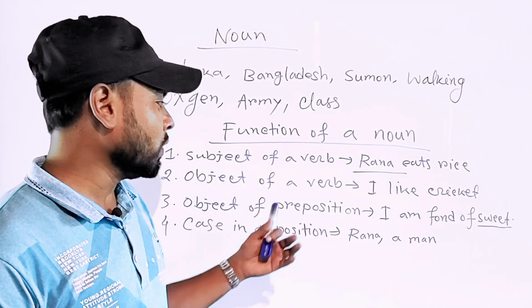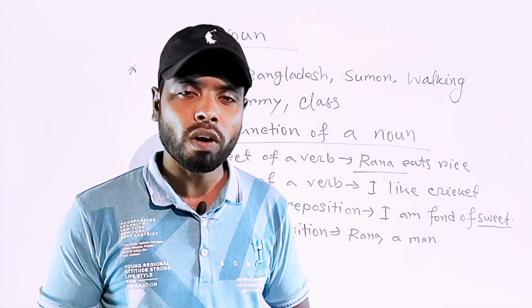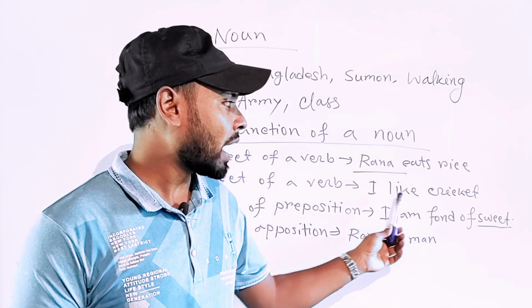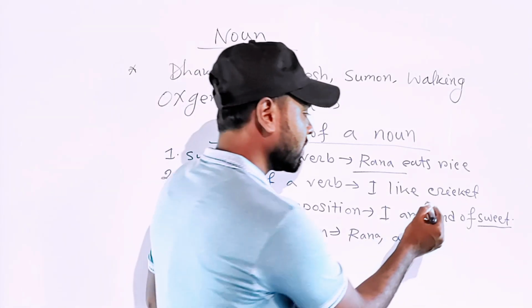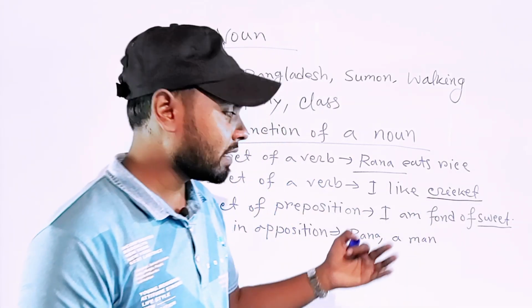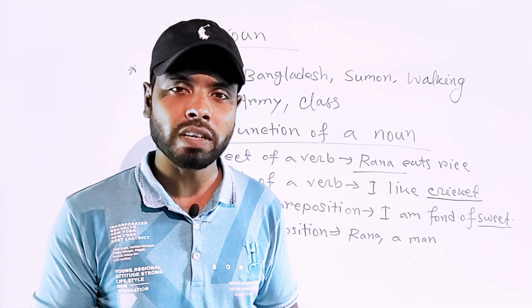And a noun can be used as the object of a verb. For example, I like cricket. Here, cricket is a noun and in this sentence, cricket is used as an object.